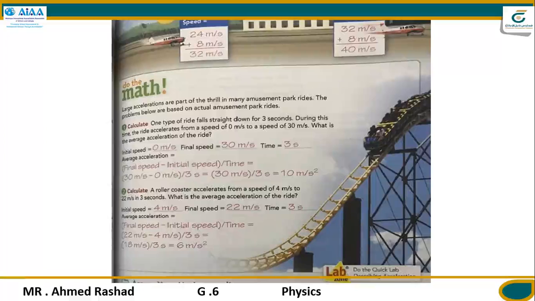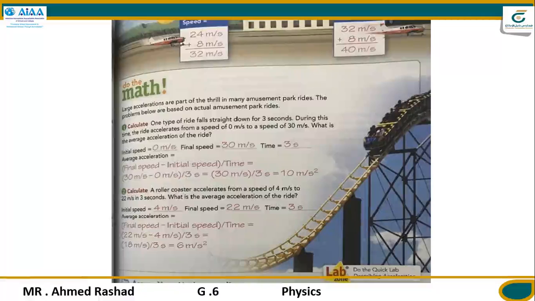Number one: one type of ride falls straight down for 3 seconds. The ride accelerates from a speed of 0 meters per second to a speed of 30 meters per second. What is the average acceleration of the ride? So initial speed is 0 meters per second, final is 30 meters per second, and time is 3 seconds.